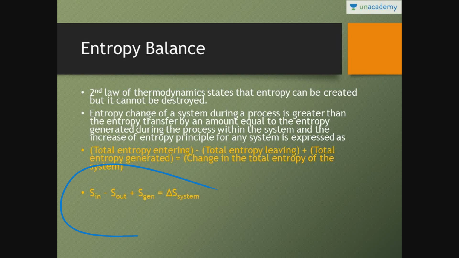Entropy balance, as I have already told you: total entropy in minus total entropy out plus entropy generation is delta S of the system. This is a very interesting statement of the second law of thermodynamics, that entropy can be created but it cannot be destroyed. The first law of thermodynamics says energy can neither be created nor destroyed, energy is always conserved. The second law says entropy can be created but it cannot be destroyed, and total entropy entering minus total entropy leaving plus entropy generation is equal to the change in total entropy of the system. This equation we have already seen.